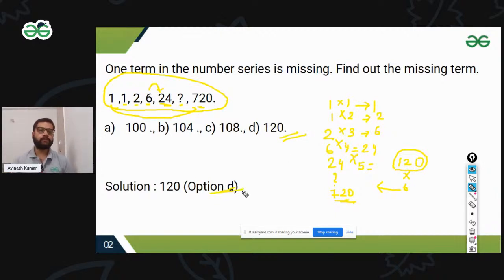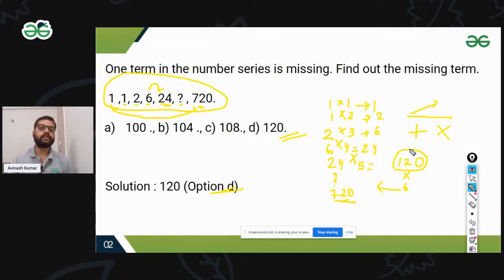Our answer is option D. How do you figure it out? Once you see the series 1, 1, 2, 6, 24, then 720, and it's continuously increasing, there are only two cases possible: either we are adding something or multiplying something.